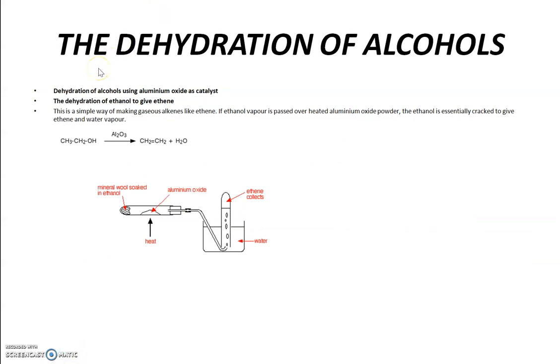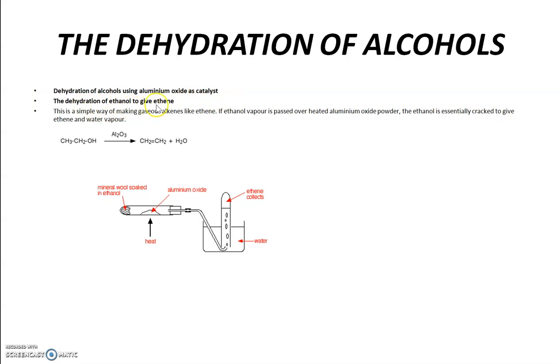The last reaction of alcohols, the dehydration of alcohols. Dehydration means removal. Hydration means water, so removal of water from alcohol molecules. Dehydration of alcohols can be done by using aluminum oxide or an acid catalyst. So here first, dehydration of alcohols using aluminum oxide as a catalyst.